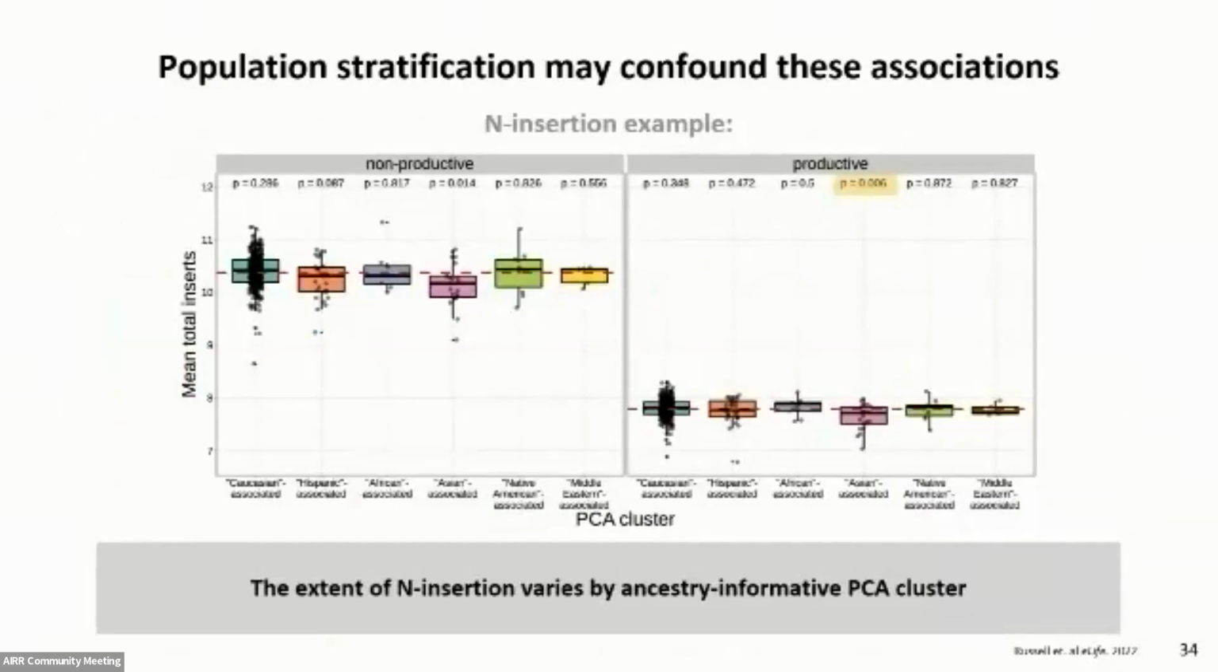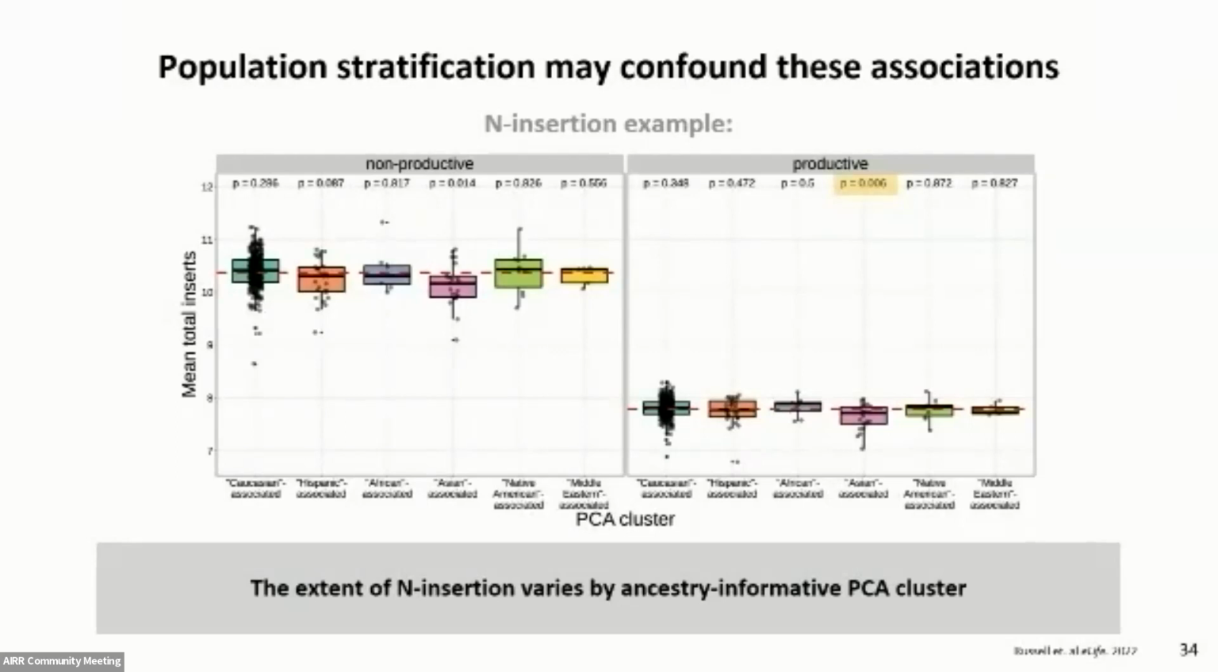And so with these clusters, we found that various genotypes and phenotypes actually varied significantly across them. In the context of N insertions, for example, we found that the extent of N insertion actually varies by ancestry informative PCA cluster. Where on the x-axis, we're plotting PCA cluster, and on the y-axis, we're plotting mean total N insertions within each individual's repertoire. And we found that in productive sequences, the Asian-associated group had significantly fewer mean total N insertions than the population mean.